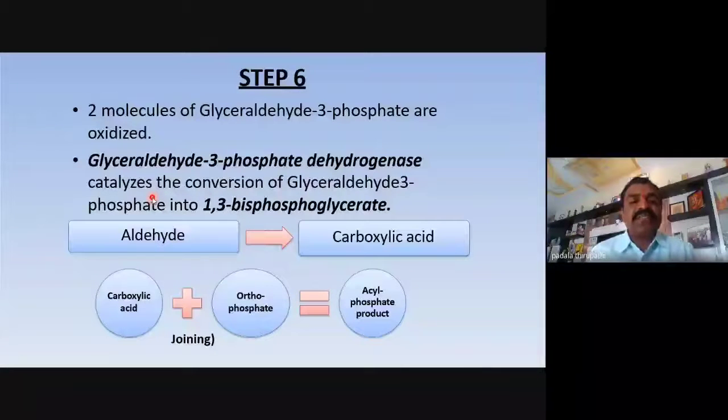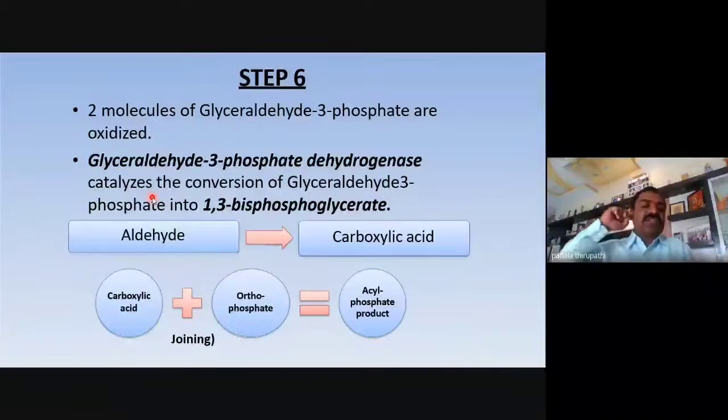The enzyme necessary for this step is glyceraldehyde 3-phosphate dehydrogenase. This enzyme catalyzes the conversion of glyceraldehyde 3-phosphate into 1,3-bisphosphoglycerate. Is it clear? So here the aldehyde is going to be modified into a carboxylic acid.